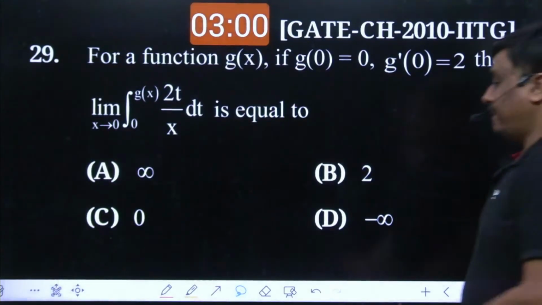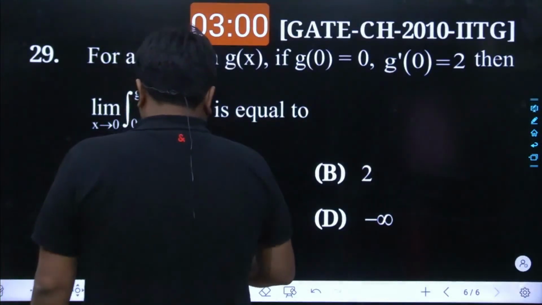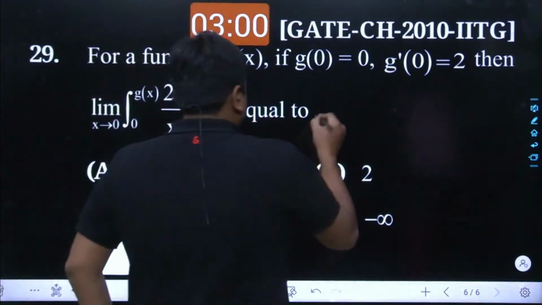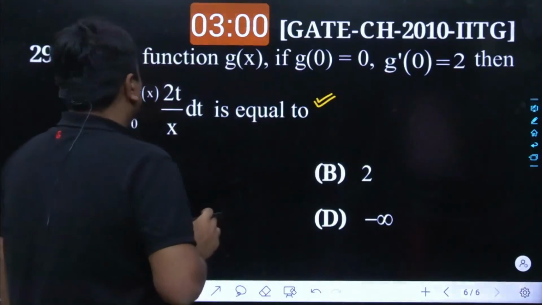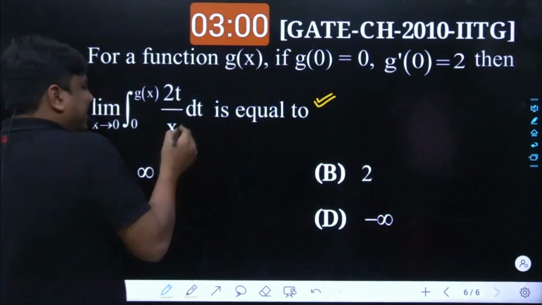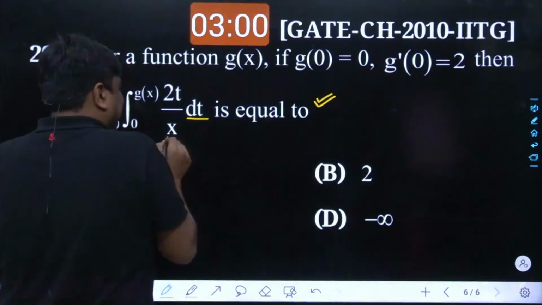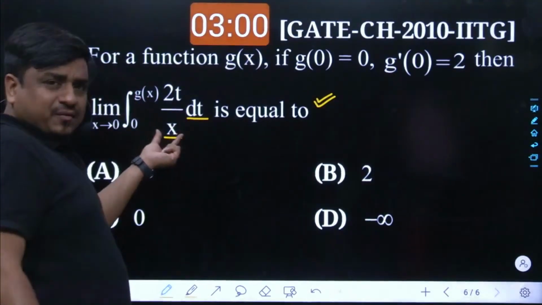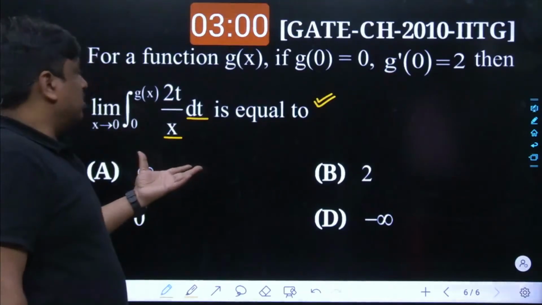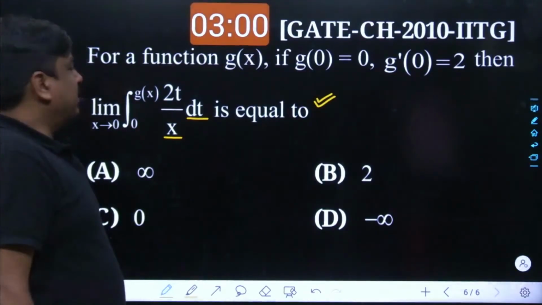Anyways, the time is up. Let me focus on this question now. In this problem, just focus on this. At the very beginning, we will be performing the integration. And as the integration has to be performed with respect to t, the x would be taken as constant. So don't be confused with the x. x would be treated as a constant and can be brought outside at any time.